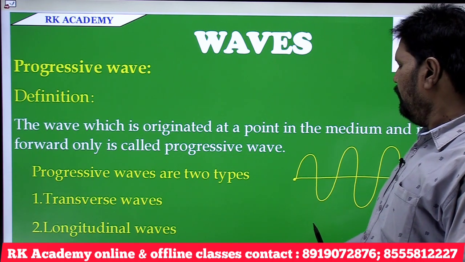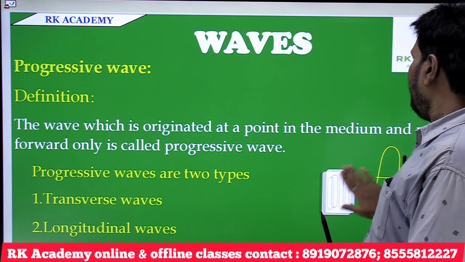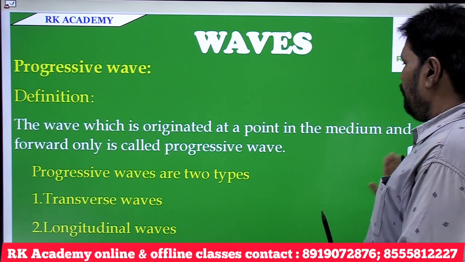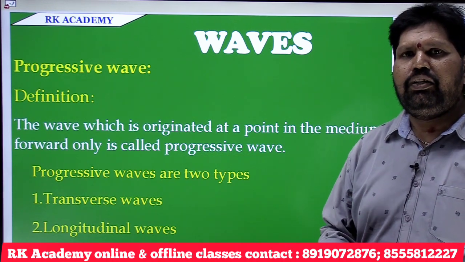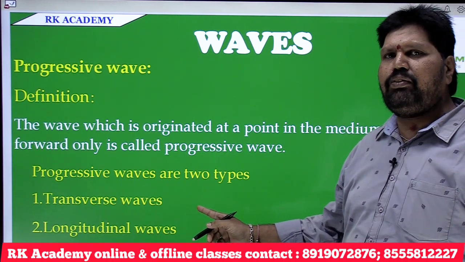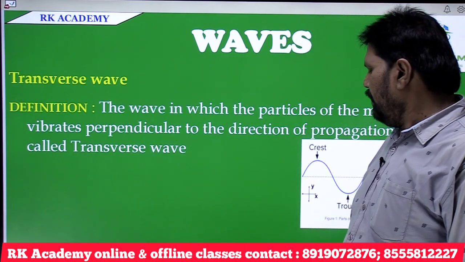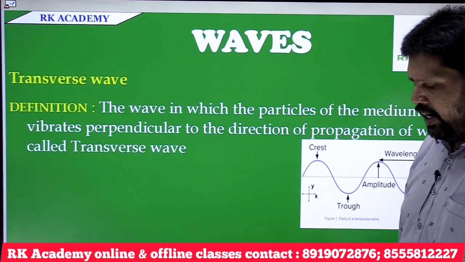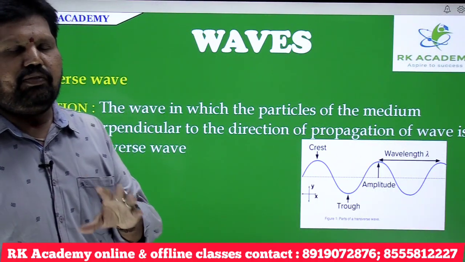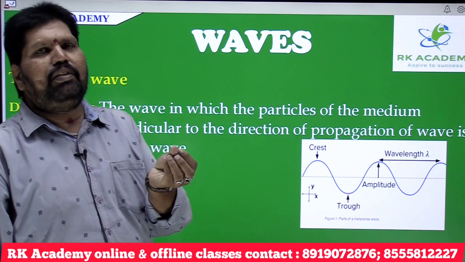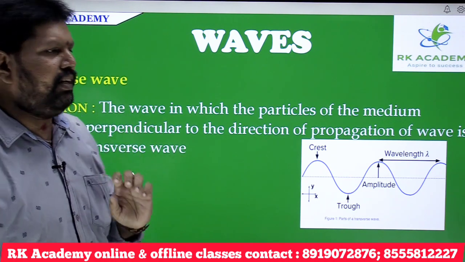Progressive waves are further classified into two types: one is the transverse wave, the other one is the longitudinal wave. Transverse wave means the particles of the medium vibrate perpendicular to the propagation of the wave.